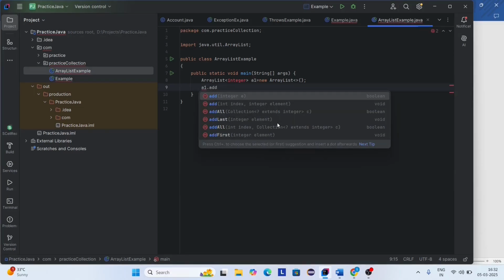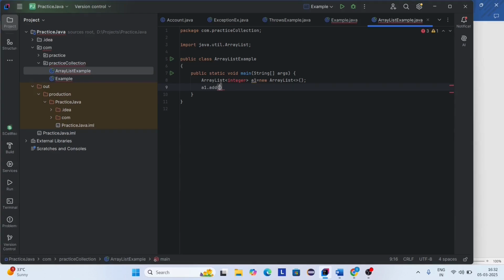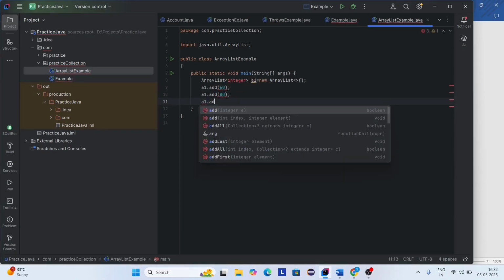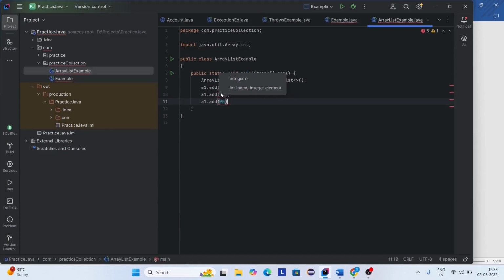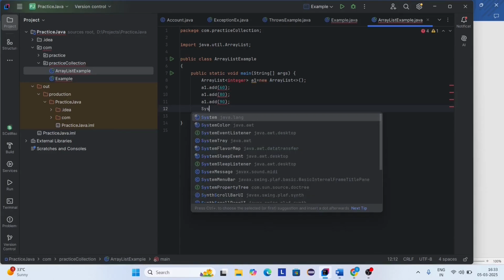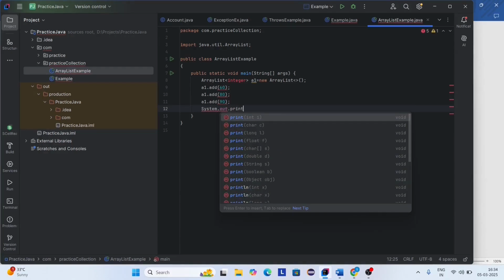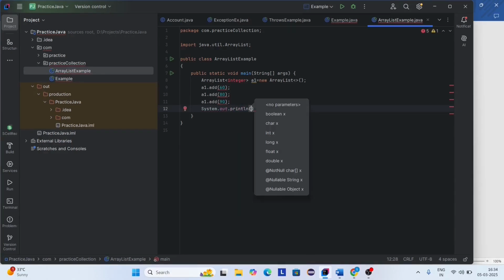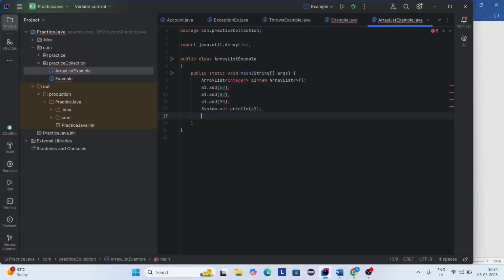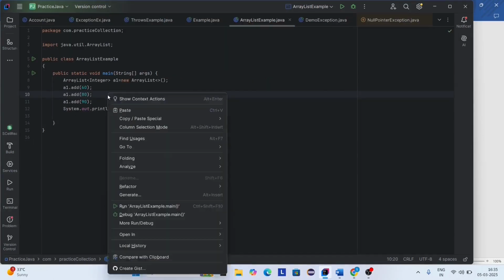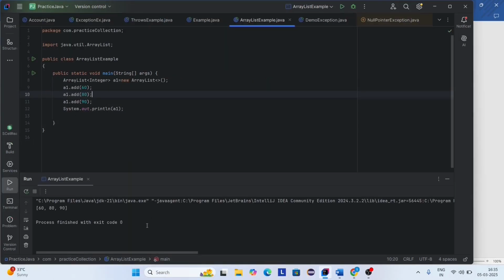A1 dot add, and I am adding integer values: 60, add 80, and A1 dot add 90. Now I am printing the complete array list with System.out.println. Now let's run this program. Here you can see we are adding elements 60, 80 and 90.